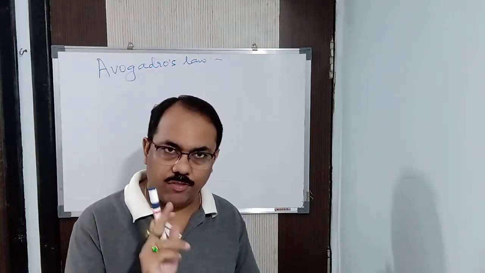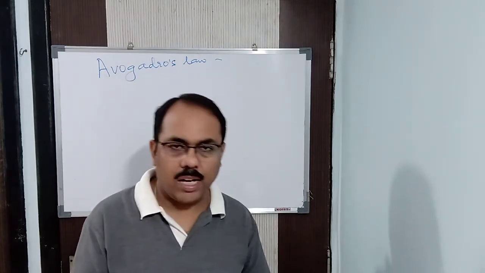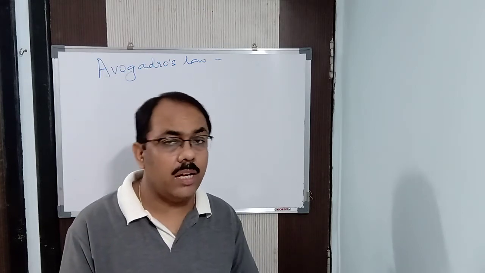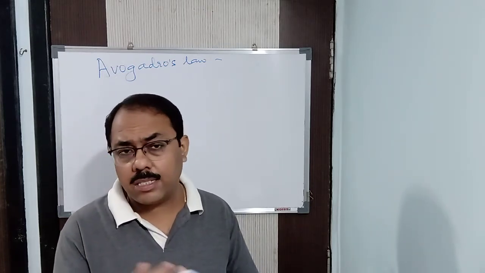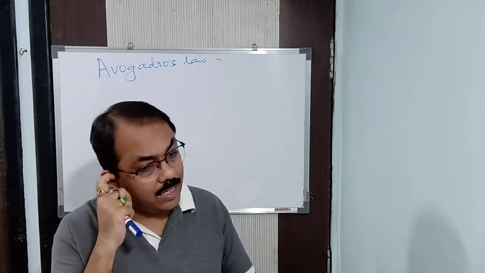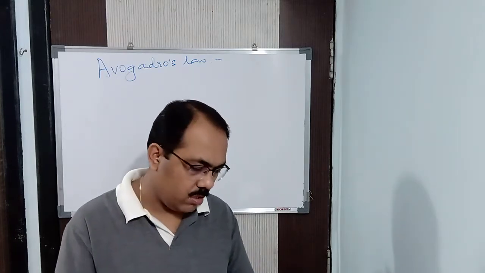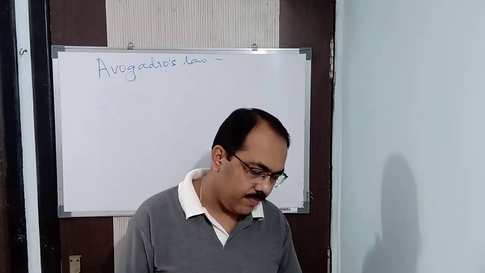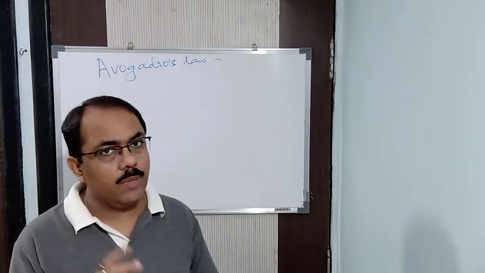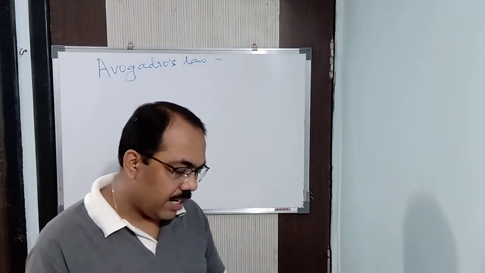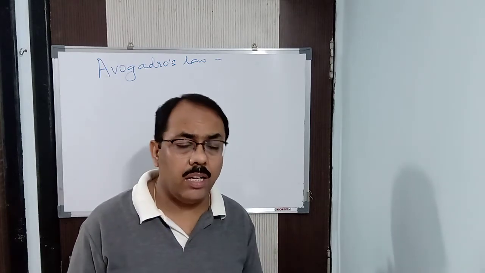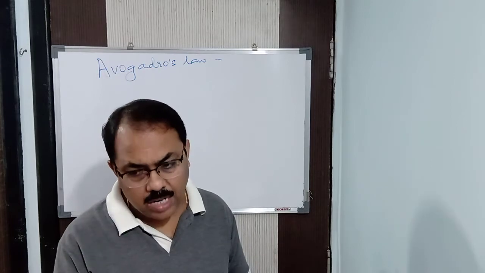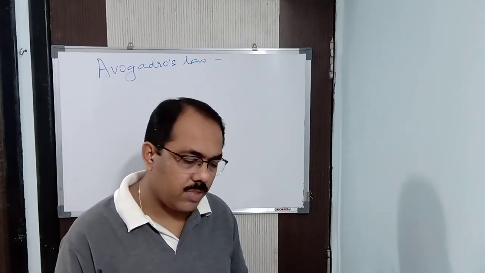That you need to understand first. And not only that, Avogadro also distinguished between the atom and the molecule. What is an atom and what is a molecule? He told us. Atom is the smallest particle of an element that can take part in a chemical reaction. And it may or may not exist independently. You know this also, just once more I am saying.